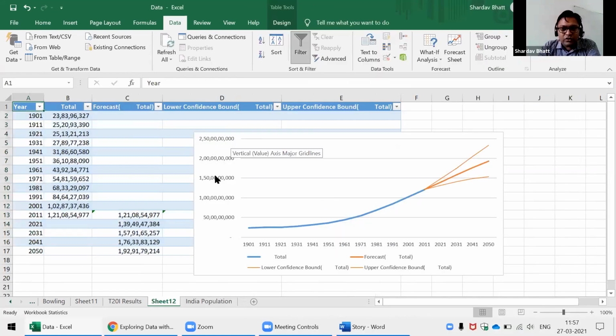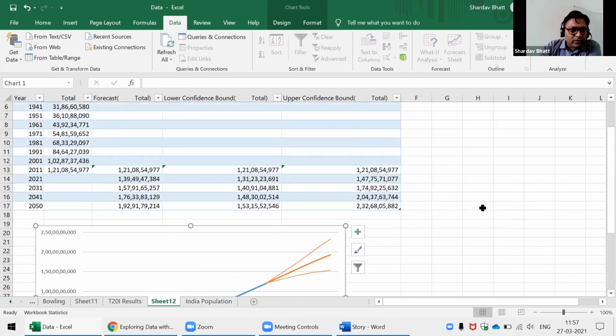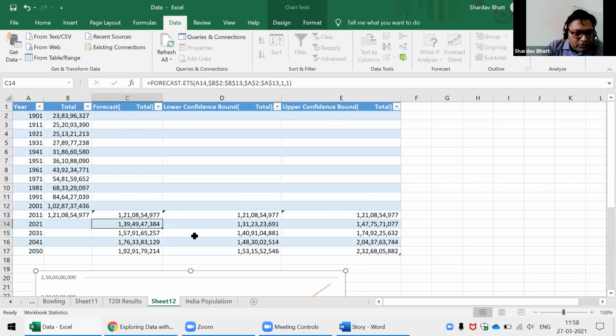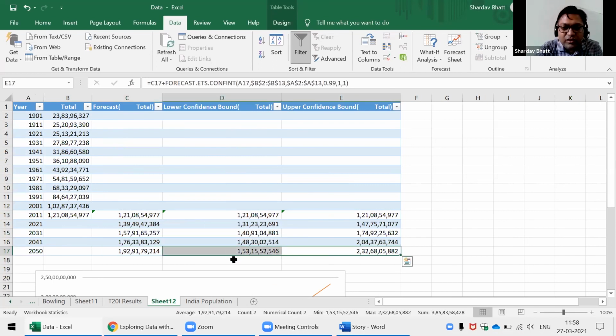And now you have a new sheet, the graph of Indian population. And here you can see in 2021, the forecasted population is this. In 2031, it is this, and so on. In 2050, we will have this population in India according to the rates at which the population is growing at this moment. And these are lower and upper confidence interval. That means this is a range in which the data can vary.